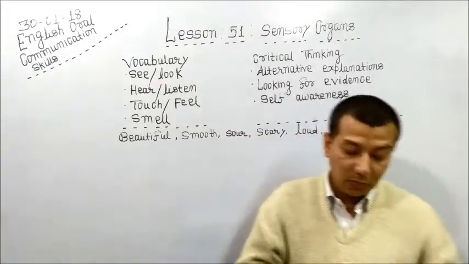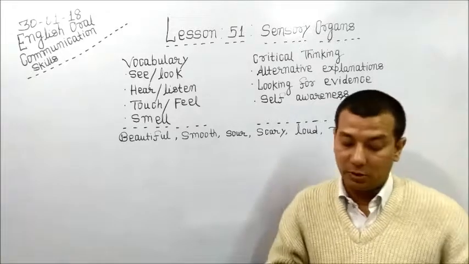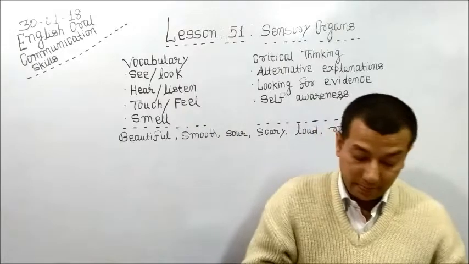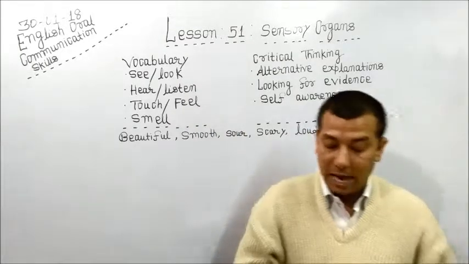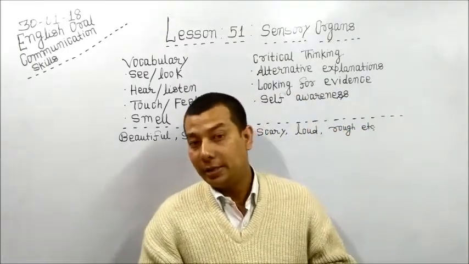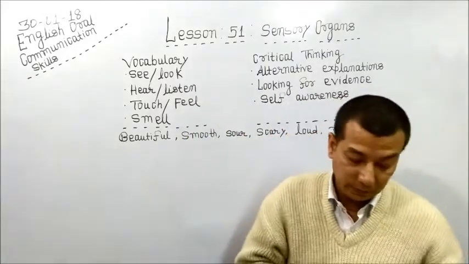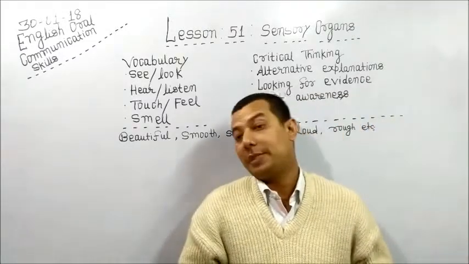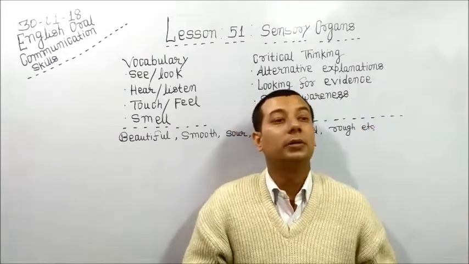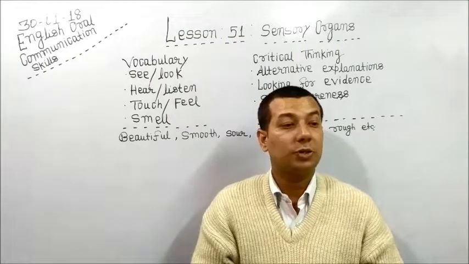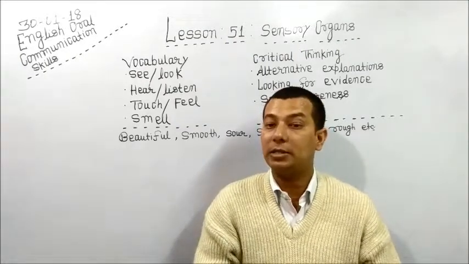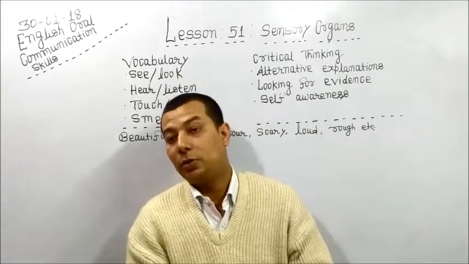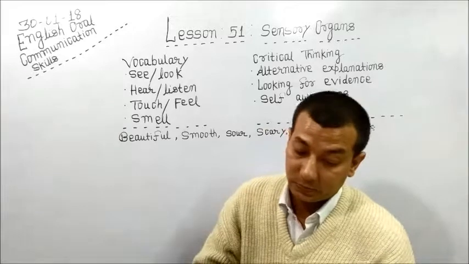Similarly, partner 1 asks another question, for example, what do you hear? And partner 2 responds, for example, I hear children laughing. The partners do that for all the 5 senses. In this way, we are learning the words which are associated with the vocabulary of sensory organs, and we are using these words in simple sentences.